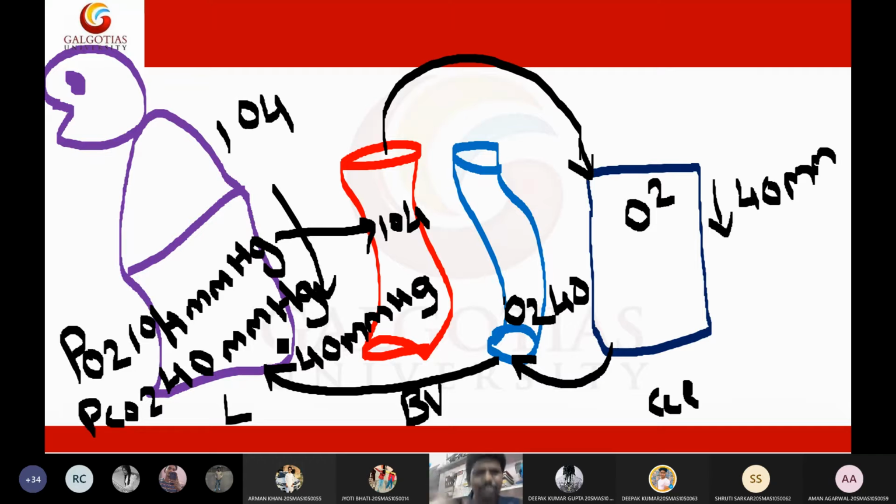This is just pure physics. Only because of these pressure variations, the gases are exchanging. See how beautiful it is actually. So automatically this will happen in the body. It is even out of the control of the nervous system. It is purely based on physics. This exchange of gases is happening in the body.